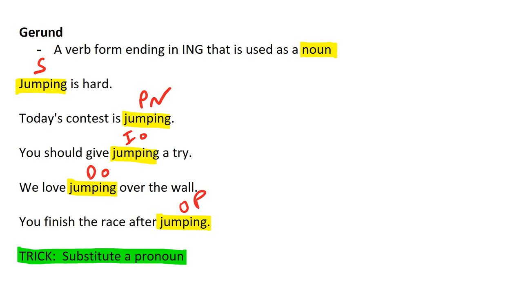So as you can see, a gerund is either going to be the subject, the predicate nominative, the indirect object, the direct object, or the object of the preposition. And here's a trick. If you're not sure whether or not a word is a gerund, try substituting a pronoun in its place.